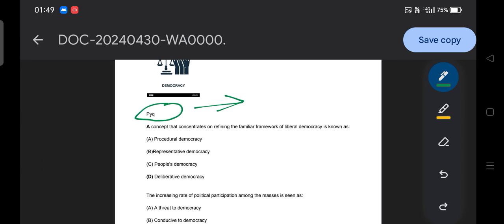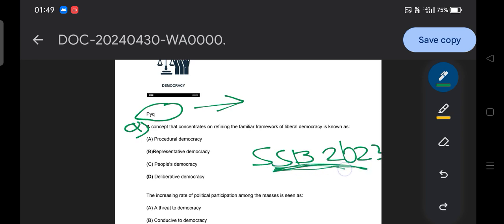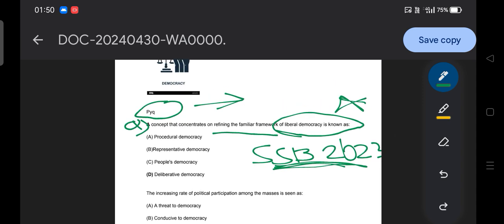So the first question in front of you was the question of SSB 2023. The question is: a concept that concentrates on refining the familiar framework of liberal democracy is known as: option A, procedural democracy; B, representative democracy; C, people's democracy; D, deliberative democracy. So the answer to this question, hope you all know what it is. Option D is the answer. Okay, option D is the answer.